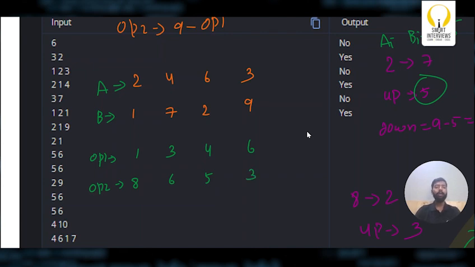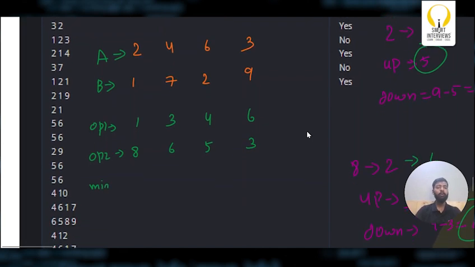Now, what are we trying to construct? We are trying to take the minimum number of moves at each dial. So here, what will you choose? Will you choose 1 or 8? Of course, I'll go with the minimum possible values. So I'll take 1. Then here I will take 3. Then here I'll take 4. Then here I'll take 3. So what are the total moves? What is the total minimum number of moves to convert A to B? 6, 10, 11. So I need at least 11 moves to convert A to B.